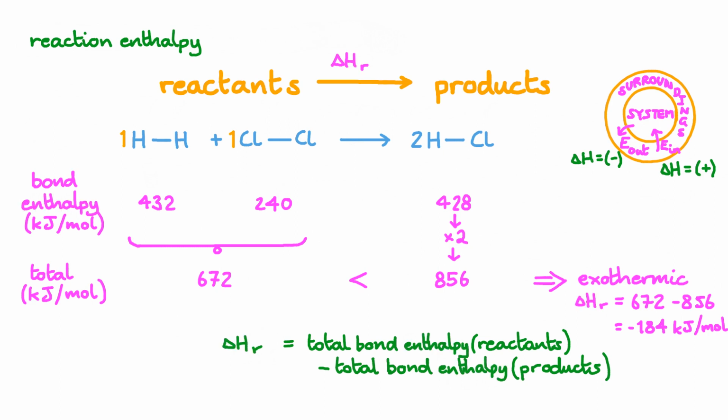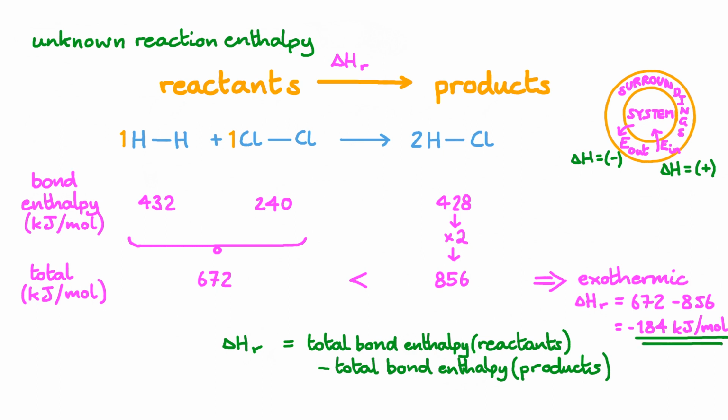So we can simply substitute in enthalpy where we had energy. We have bond enthalpies, and the change in enthalpy of the reaction is equal to the total bond enthalpy of the reactants minus the total bond enthalpy of the products. With this example, we've already demonstrated how we would calculate an unknown reaction enthalpy using known bond enthalpies.